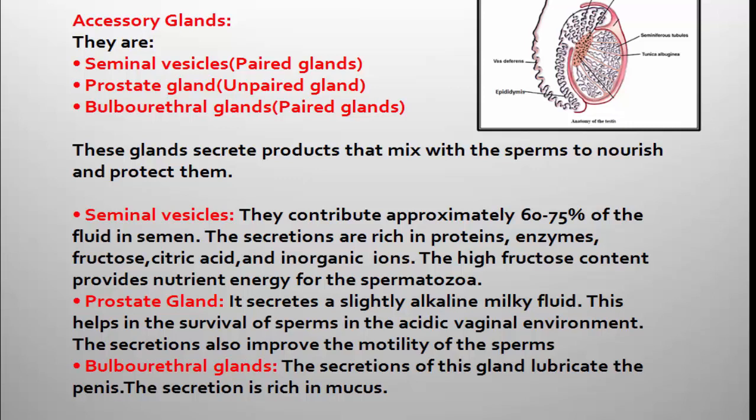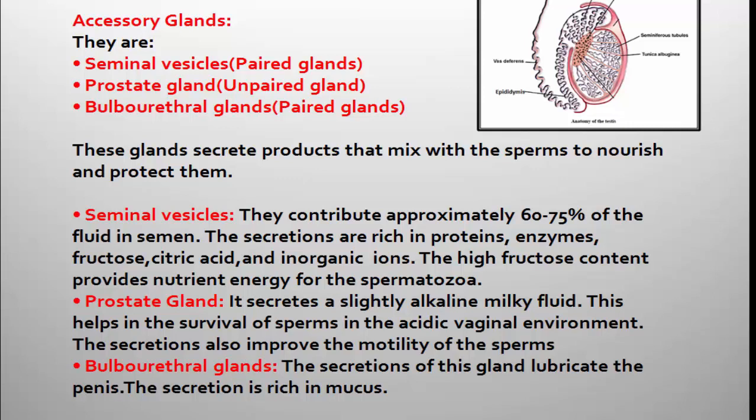Then the second one, the unpaired gland of the male reproductive system, is the prostate gland. It secretes a highly alkaline milky fluid. It is alkaline in nature, and this helps in the survival of sperms in the acidic vaginal environment. The secretions also improve the motility of the sperms. So what is the function of the prostate gland? First one, it secretes an alkaline milky fluid.